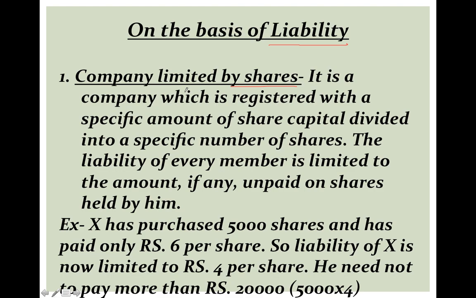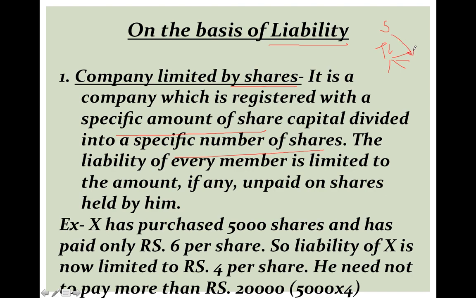Now in this type of company, it is registered with a specific amount of share capital. Share capital is pre-decided, and it is divided into a specific number of shares. In my previous video I explained the meaning of share. The total capital of the company is divided into small parts, and these small parts are known as shares.